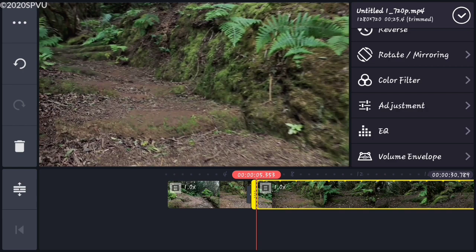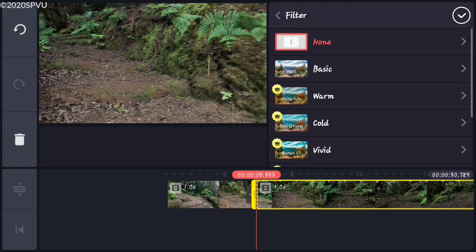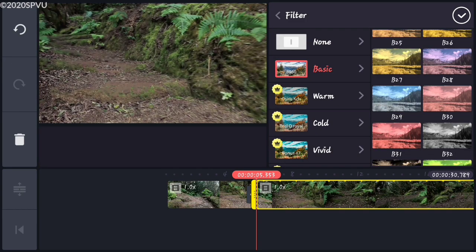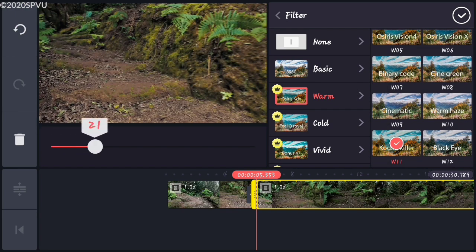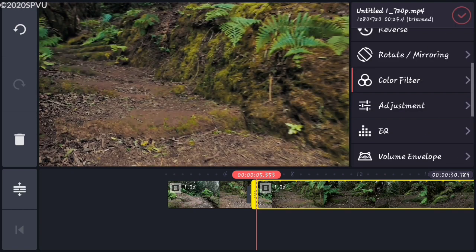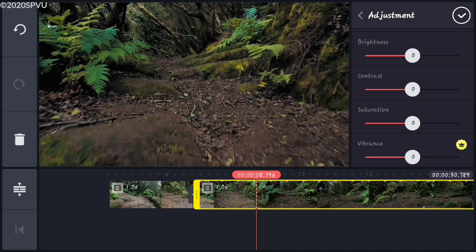Go to color filter. Select warm in that W11 to 50. Go to adjustments.